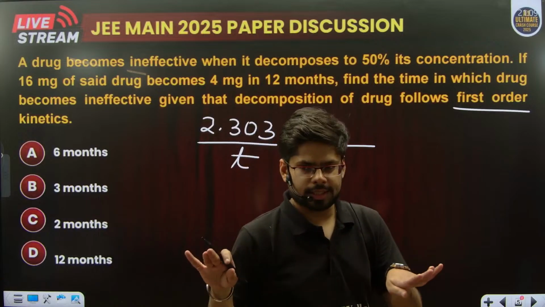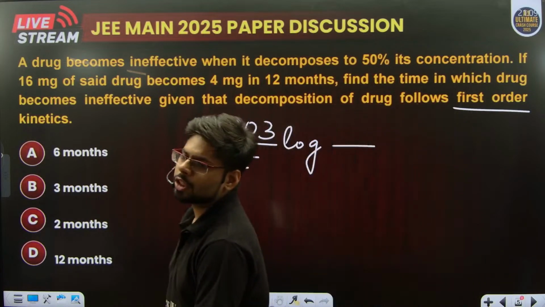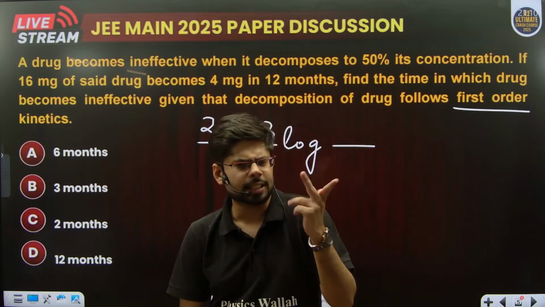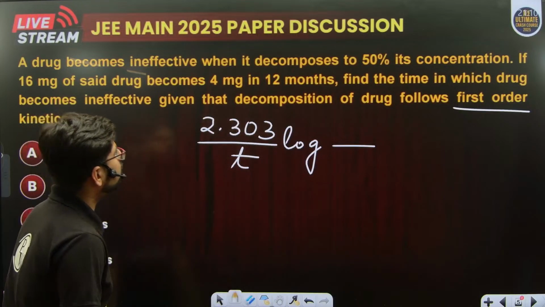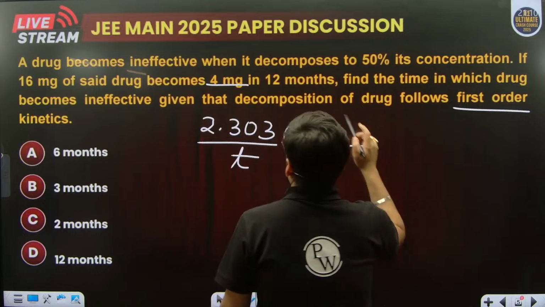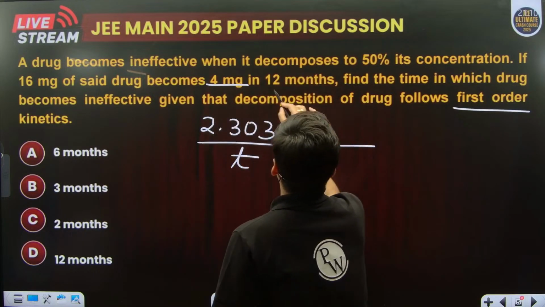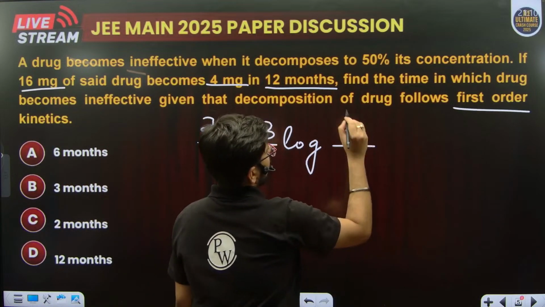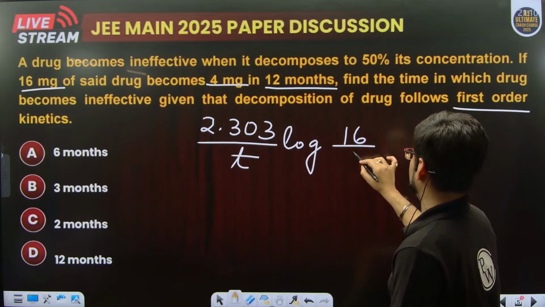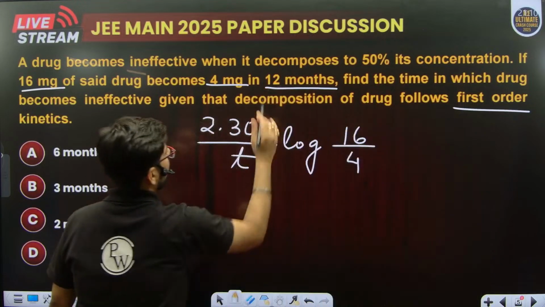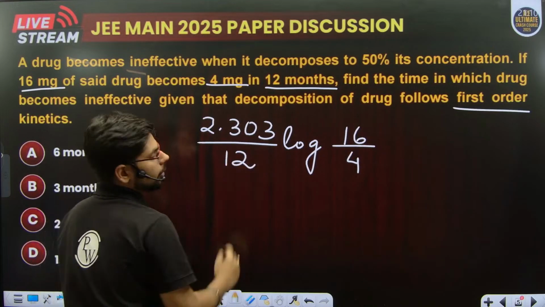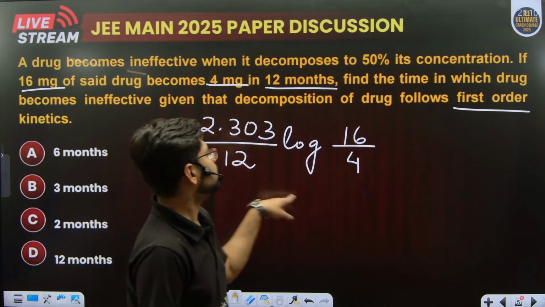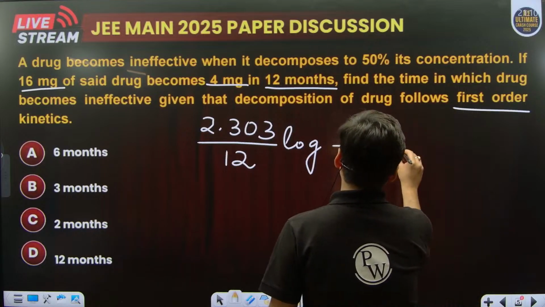The rate constant never changes unless temperature changes. Nothing is mentioned about temperature, which means the temperature is constant, which means I can directly equate the rate constants in both cases. Now, in the question, they have clearly mentioned that 4 milligram is the final amount after 12 months, right? Initially, we had 16 milligrams. So the initial amount is 16, the final amount is 4, and time is 12 months. Instead of writing t, I will put 12. So this is k, right?